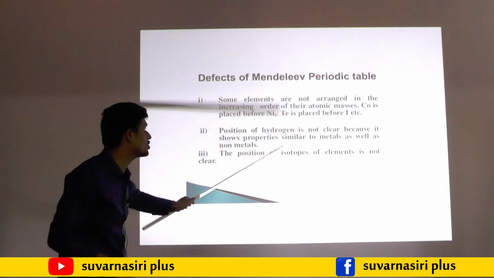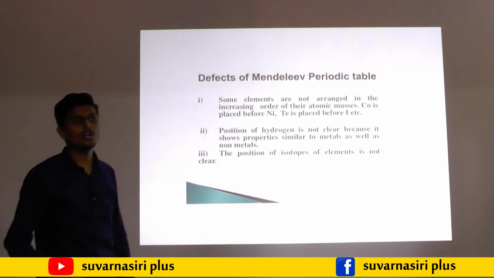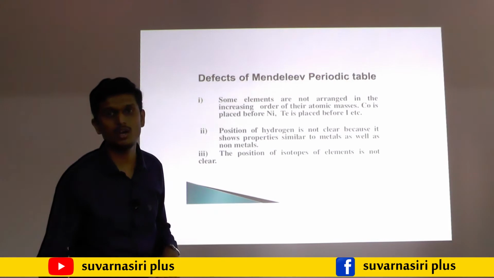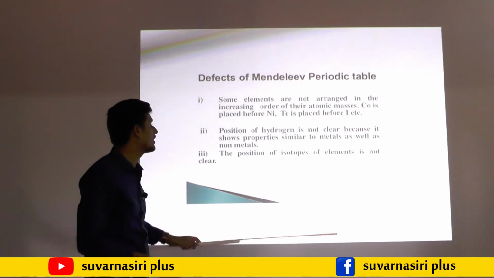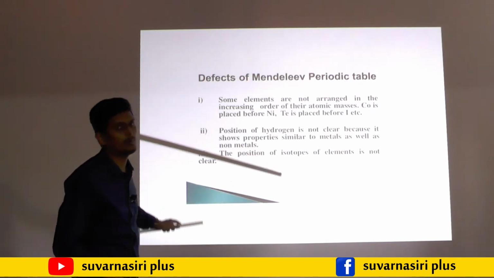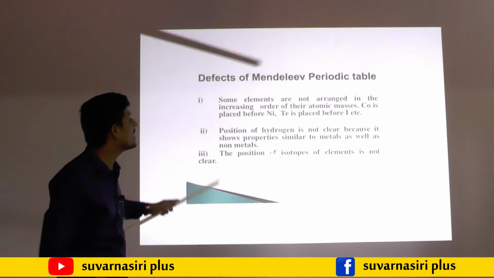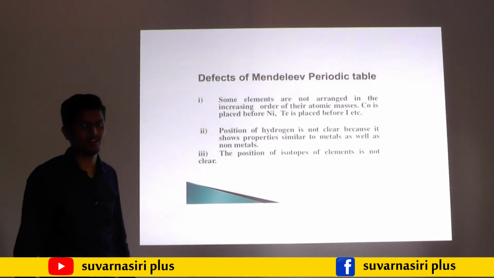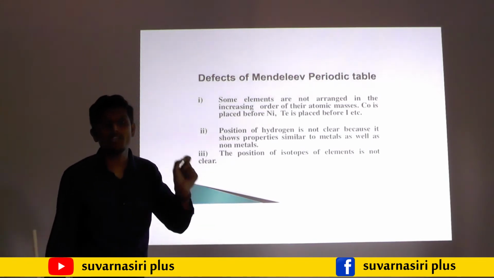The second one is that the position of isotopes of the elements is not clear. You studied about isotopes. Isotopes have the same atomic number but different mass number. Because of isotopes also, Mendeleev's periodic table failed. He arranged the elements in the increasing order of their atomic mass.